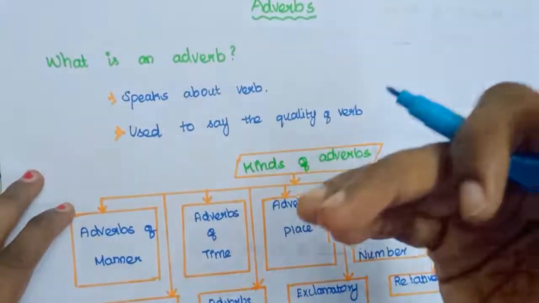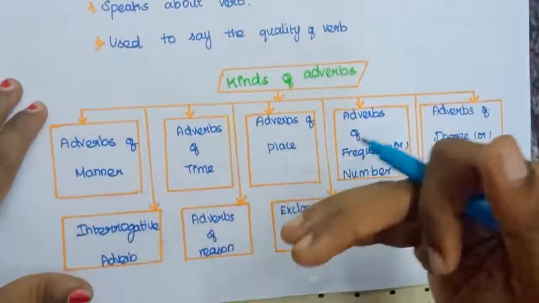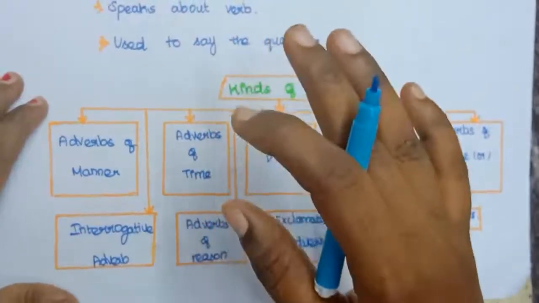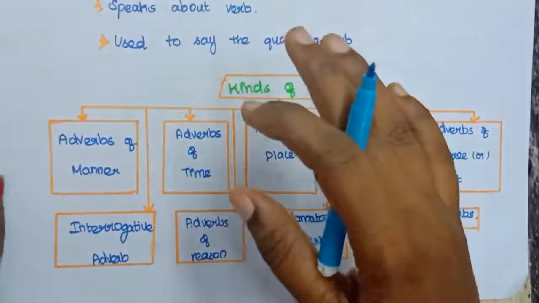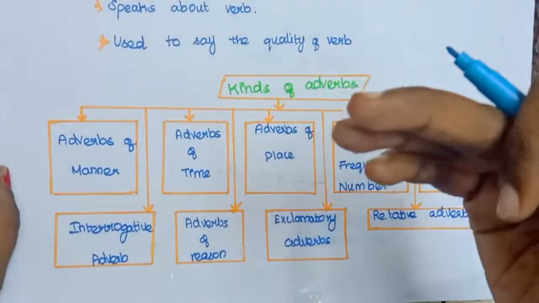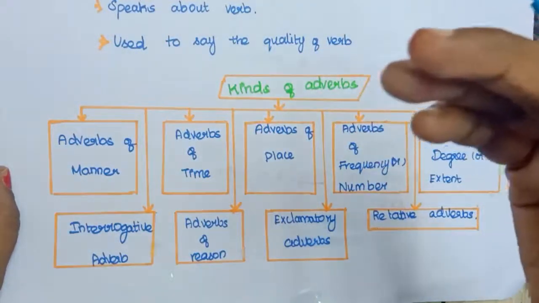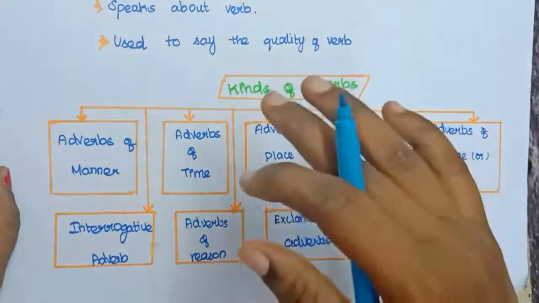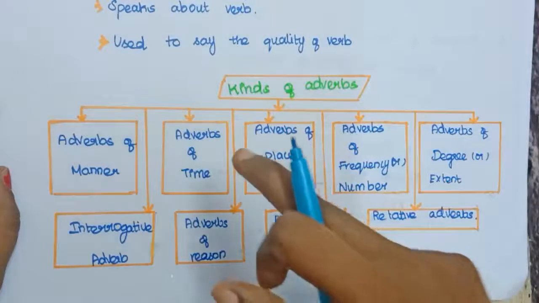Now let's see what the kinds of adverbs are. There are actually 9 kinds of adverbs. By learning, I understood that one more additional kind of adverb is also there. I'll tell you at the end of the session as a bonus. Now let's see the 9 kinds of adverbs.